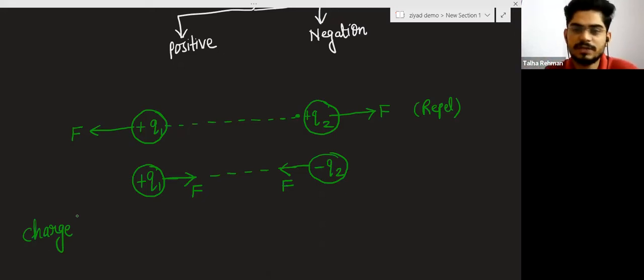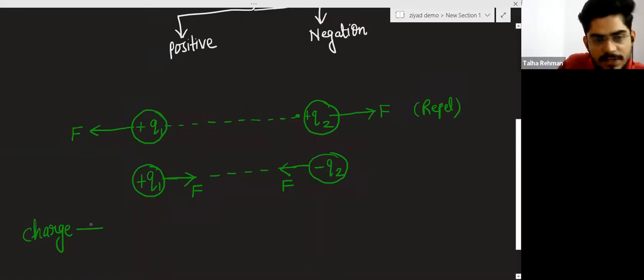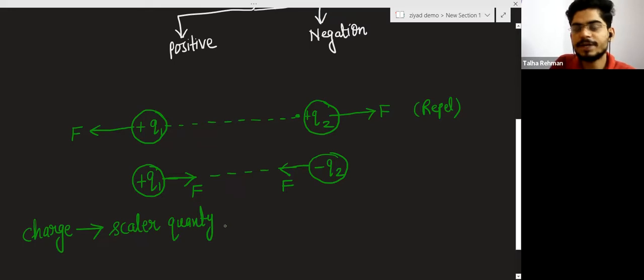The force can have a direction also. Scalar quantities have only magnitude. We will not define the direction for those quantities.